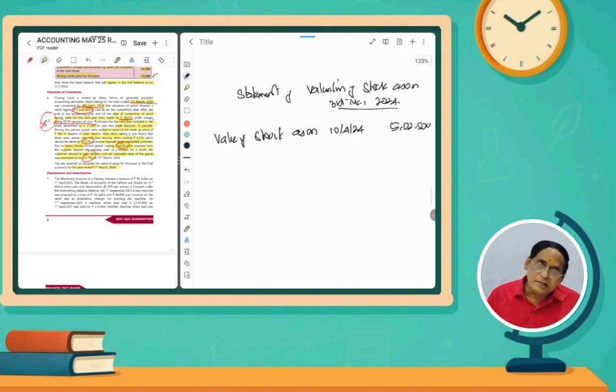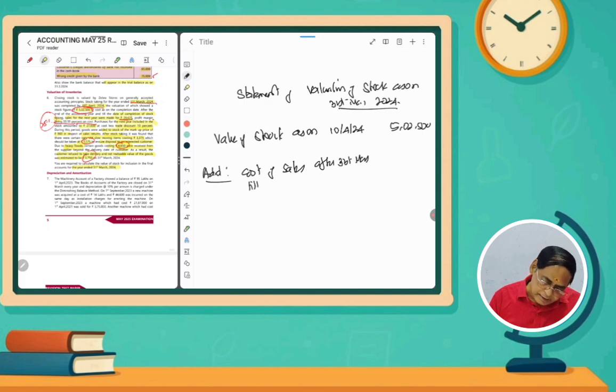First of all, the cost of sales after 31st March 2024 up to 10th April. How much did we sell? 20,625. So that is a cost price. How much we have to deduct? Actually the cost value must be deducted in order to find out the value as on 31st March. So we have to add cost of sales after 31st March till stock taking. Stock taking means till 10/4/24.